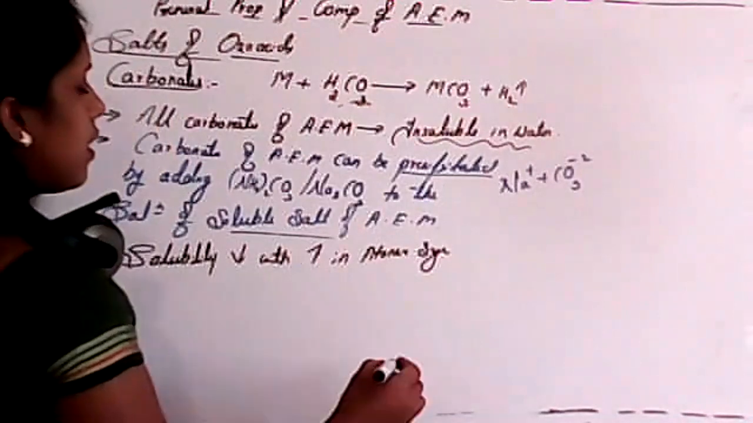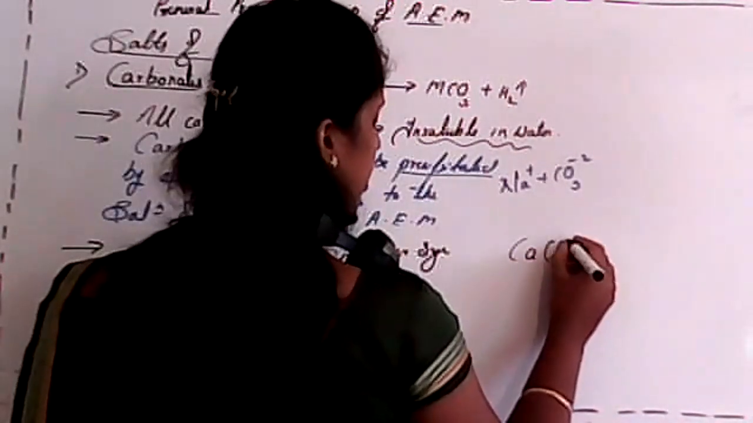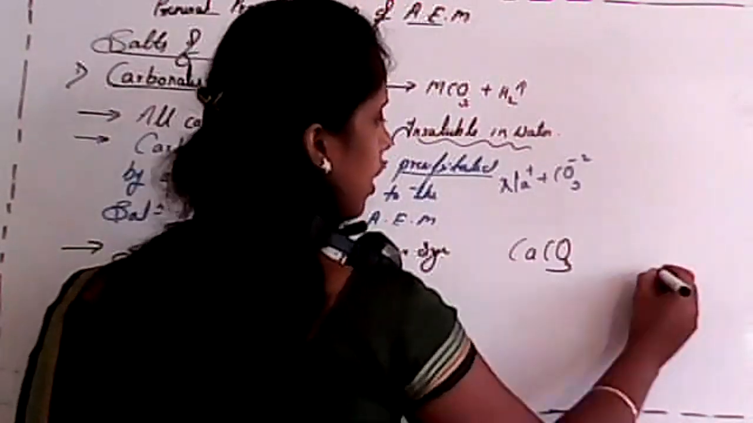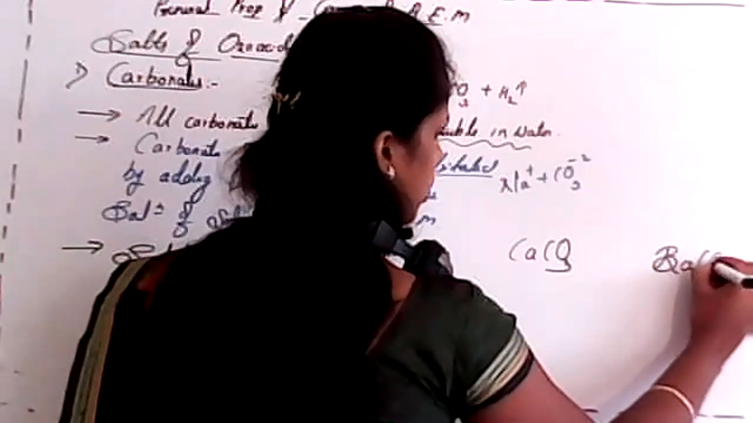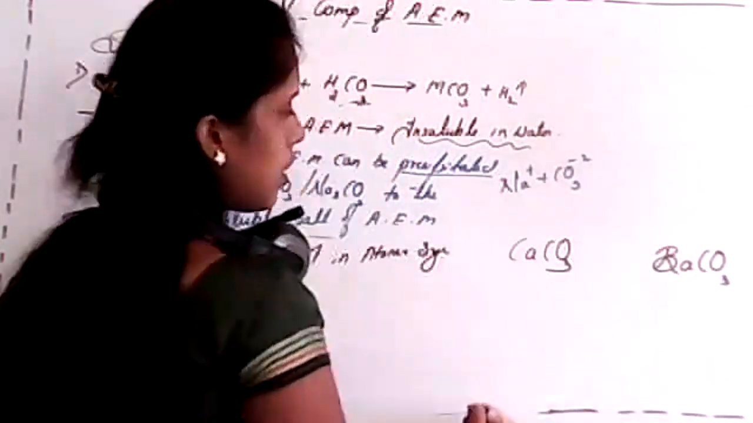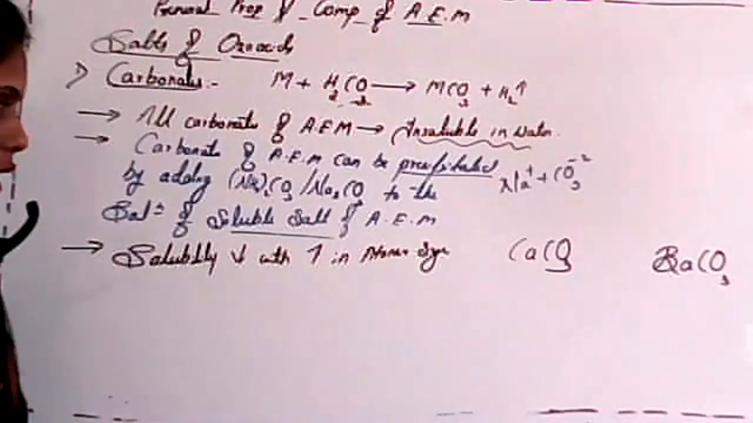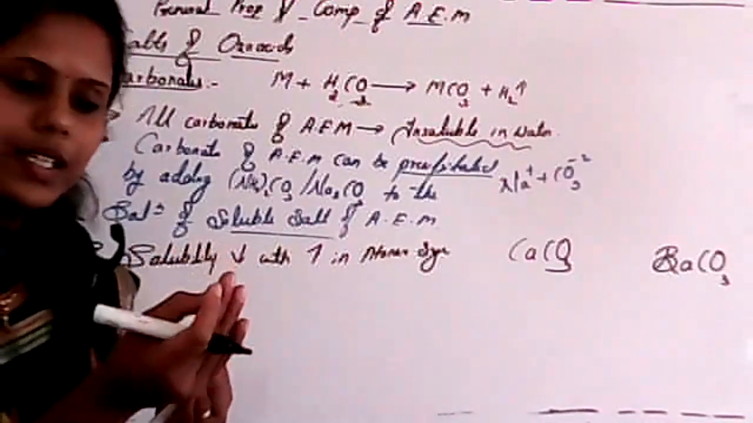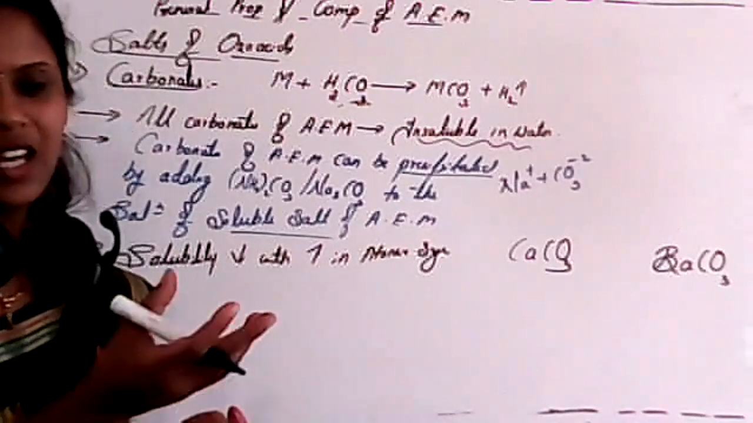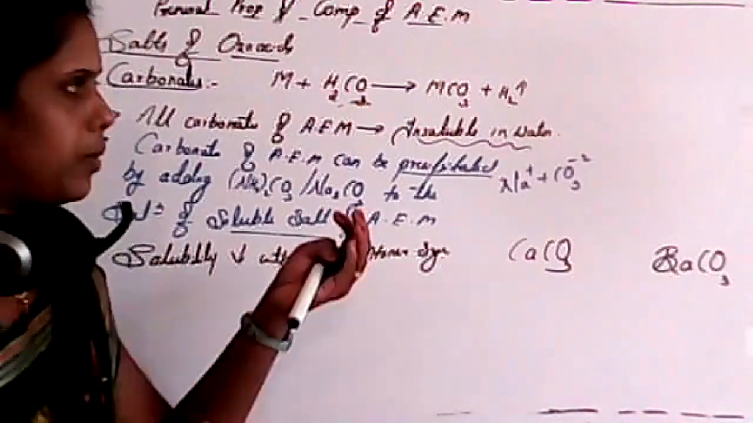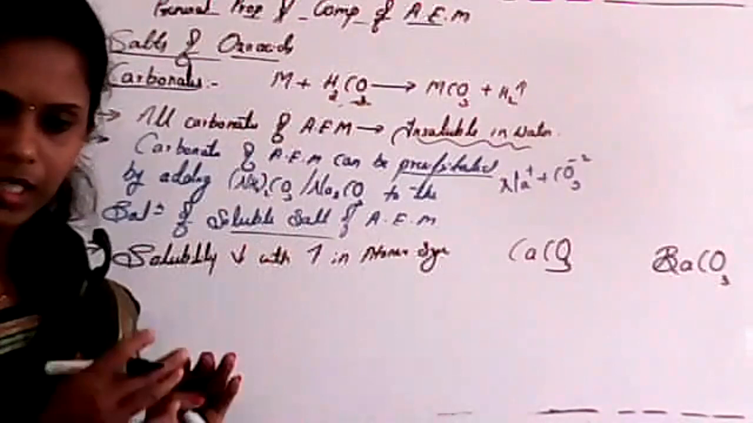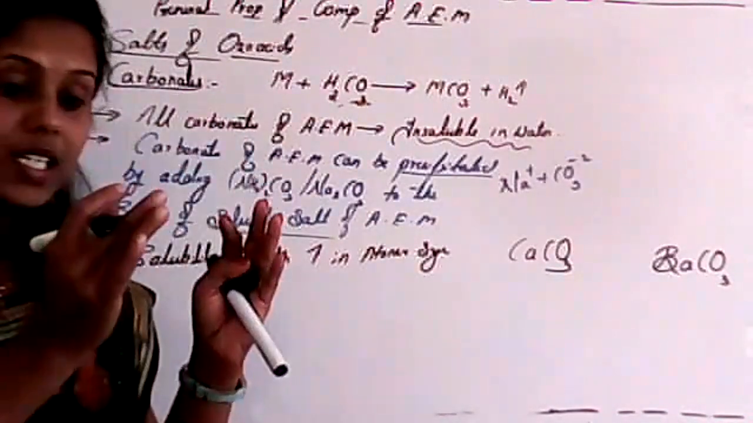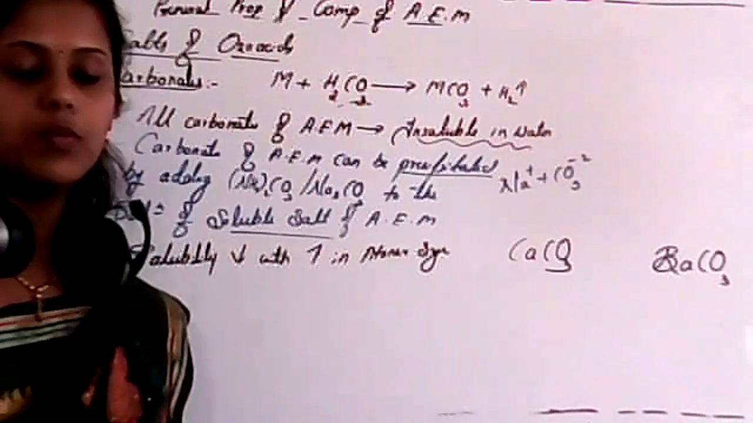So that means if in case I consider calcium carbonate and barium carbonate. See, actually, all these carbonates are insoluble itself, but there is a trace amount of solubility, okay? A small amount will be soluble, but it is actually insoluble, and the solubility decreases as we move down the group.